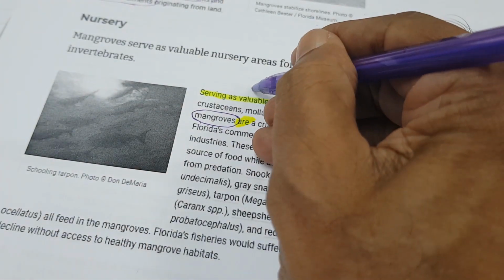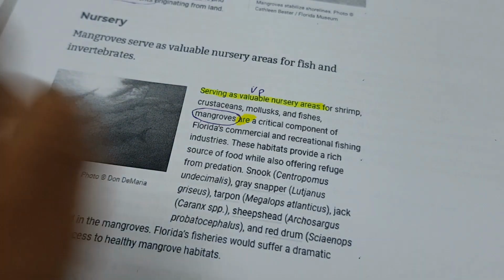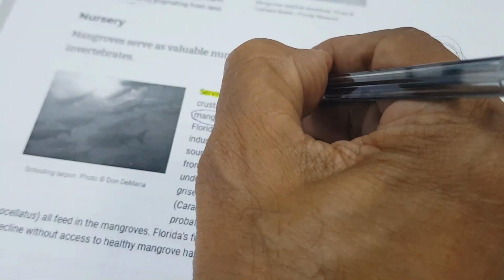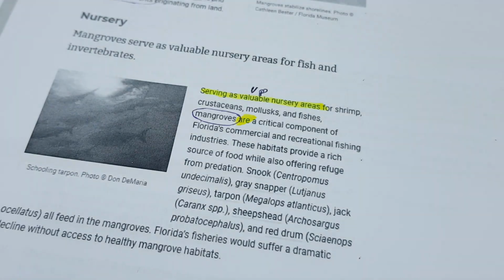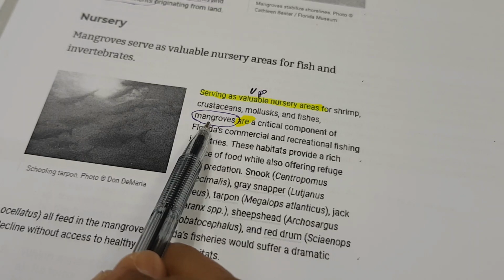This is my verb phrase. I'm writing in the same. That's my verb phrase here. So mangroves is the thing. This is the subject. And what are mangroves doing?